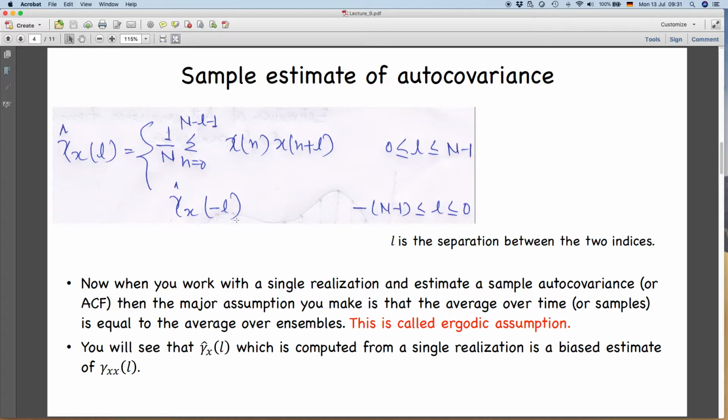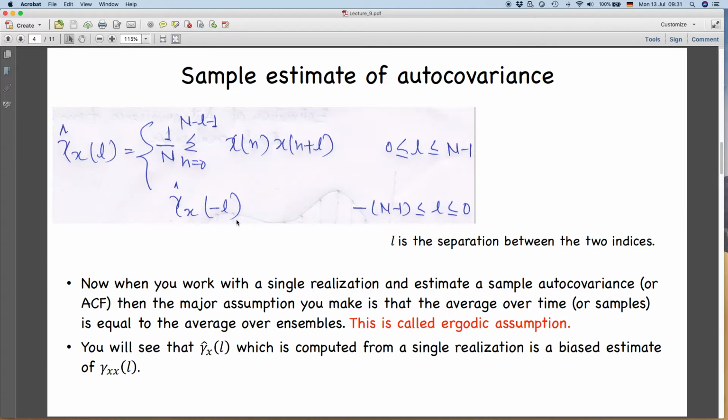Now the assumption is, when you want to estimate your autocovariance function from one realization and generalize it for the entire ensemble, given that you don't have the entire ensemble or multiple realizations, but you still want to compute from one single realization, what we invoke is the ergodic assumption.